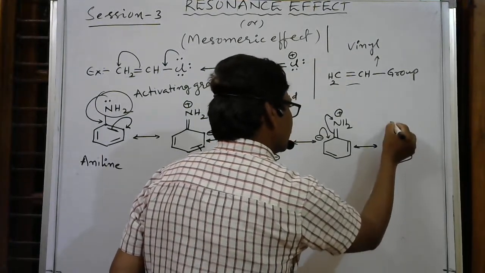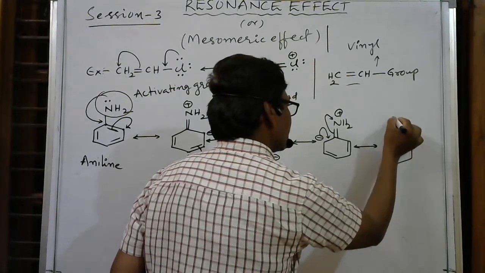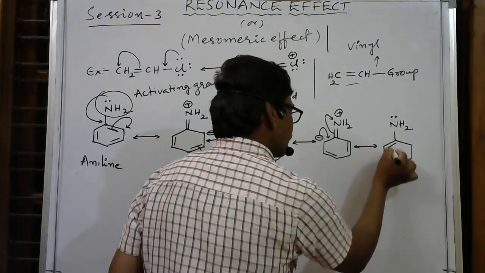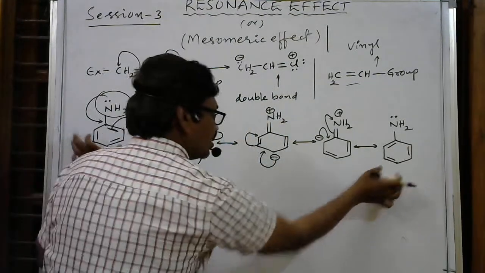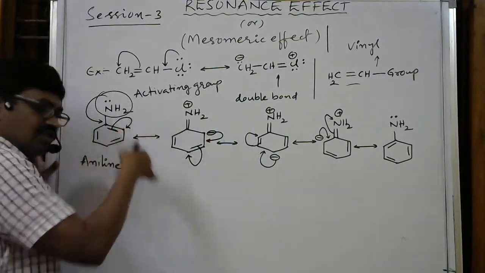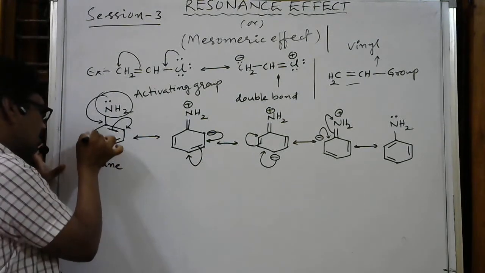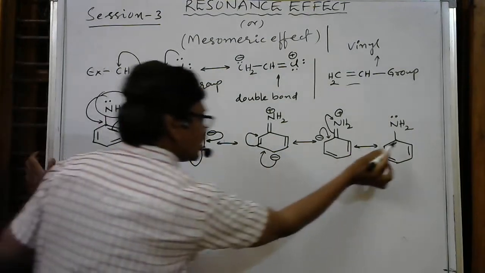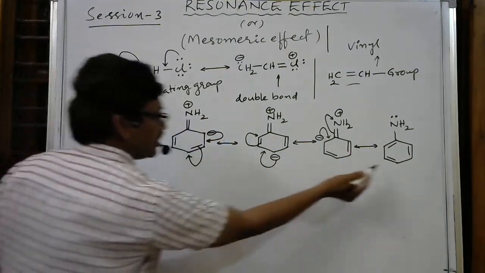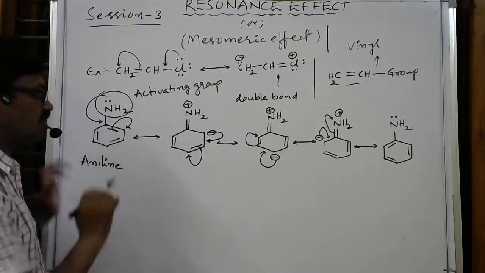Here single bond NH2, then again an electron pair, here bond, here bond, here bond. You can observe this form and this form are both the same, but because of delocalization of electrons, this double bond becomes a single bond here, this double bond becomes a single bond here, and this double bond becomes a single bond here. So this is about resonance.